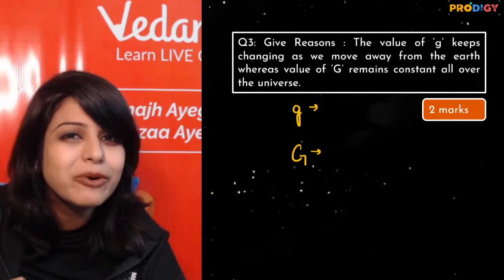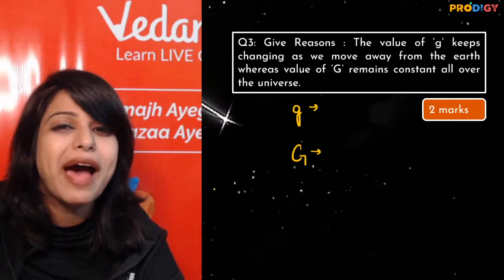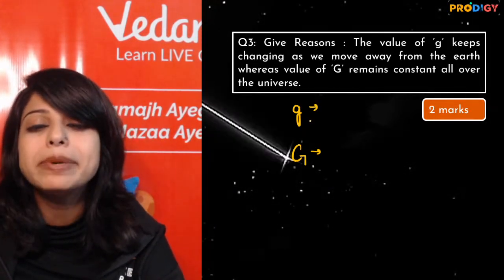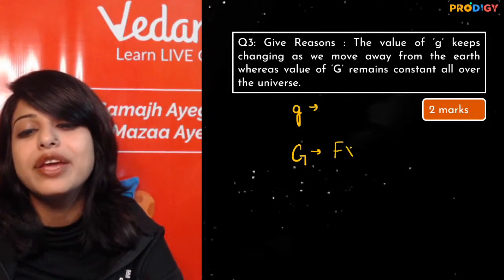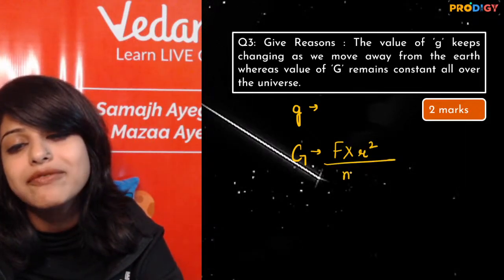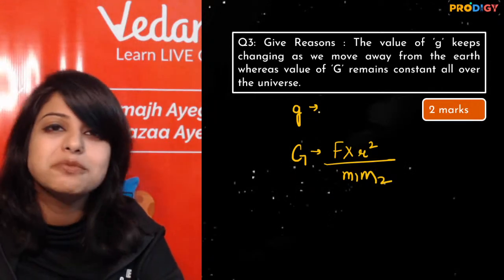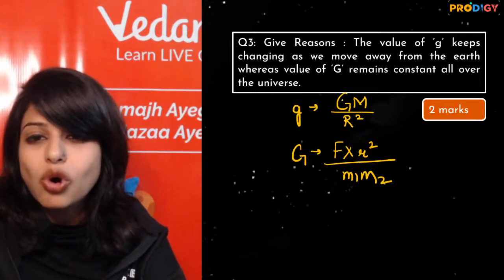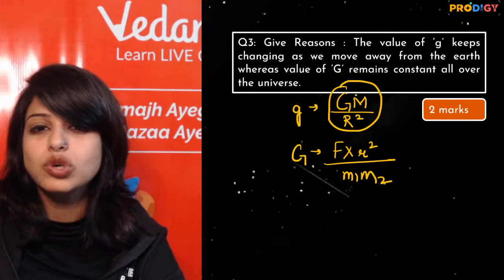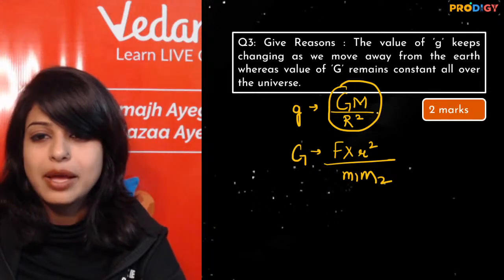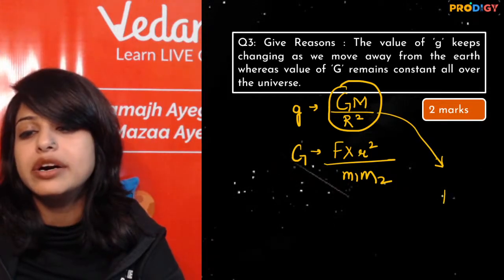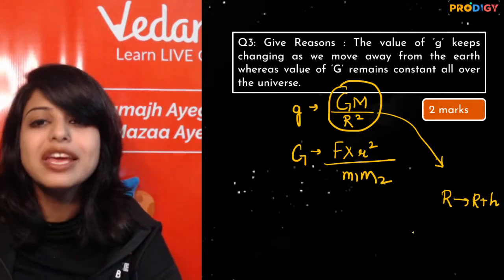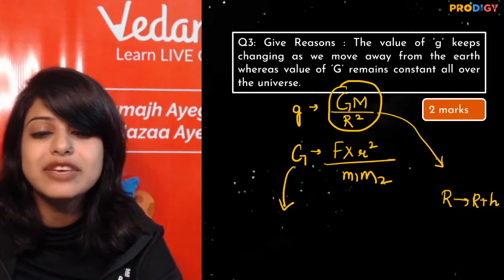Now again, I told you, the best way of giving an answer is backing your answer with words and maths. So you will write, your capital G is given by F r square upon m1 m2, whereas my small g is capital G capital M by r square, right? Though these are fixed values on earth, but as we go away from the earth, the r increases by a factor of h.